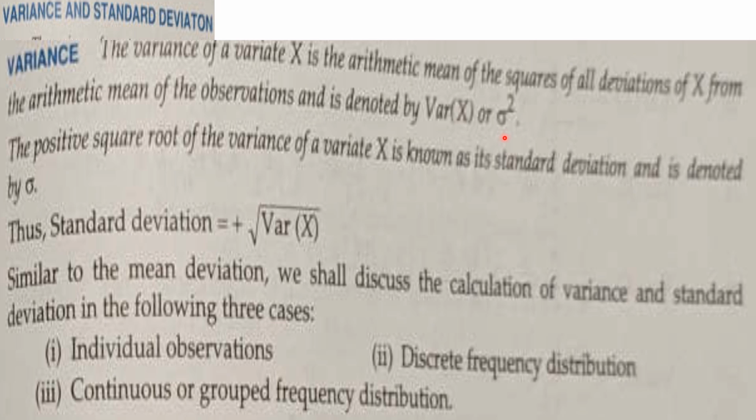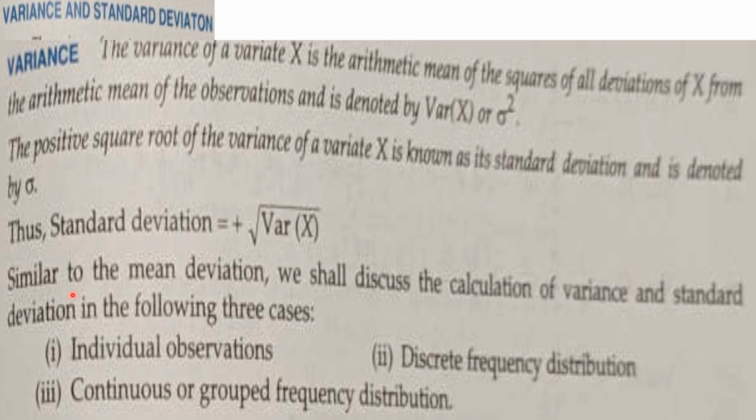So sigma square. The positive square root of the variance of a variate x is known as its standard deviation and it is denoted by sigma. This is about variance and the standard deviation of a given data. Thus, standard deviation is equal to plus square root of variance of the data.